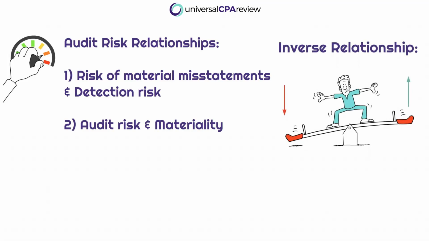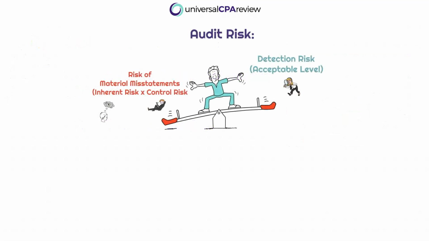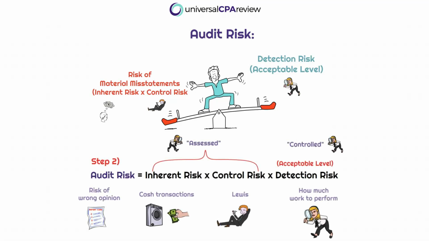So let's start by focusing on this first inverse relationship between the risk of material misstatements and detection risk. Let's think about this for a second, because on the surface, it might not seem so easy to see. At this point, we understand the audit risk model at a high level. We understand that the risk of material misstatements will be broken out into both inherent risk and control risk factors, which ultimately is assessed by the auditor, and that impacts the overall acceptable level of detection risk.